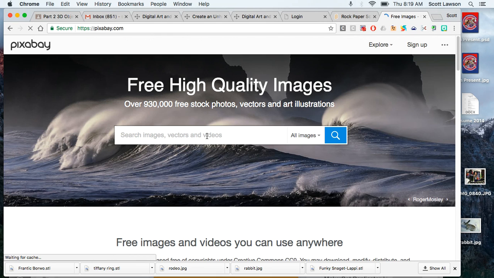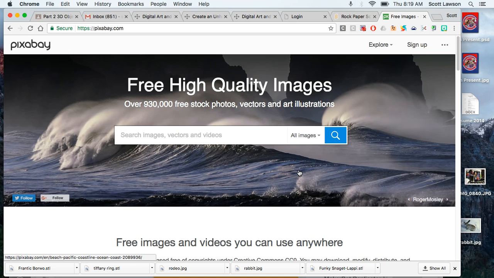They are not copyright free, but you don't have to give attribution, and you can use them for commercial uses. They're high quality images. They're really nice. They don't have just photos, but they also have vectors and illustrations or drawings.